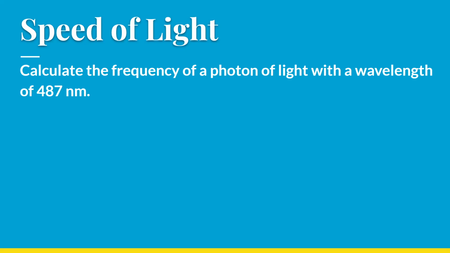It says, calculate the frequency of a photon of light with a wavelength of 487 nanometers. Again, the question only has to give you one number because another of those values is a constant. So I have a wavelength, 487 nanometers, and I have c. My speed of light is a constant 3.0 times 10 to the 8th meters per second. I'm looking for f. Before I plug everything in, I already know I have a problem. What is my problem?